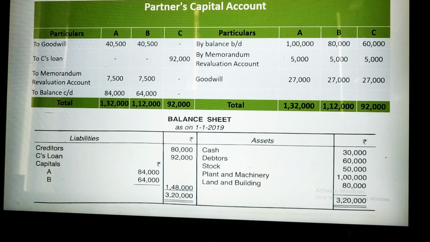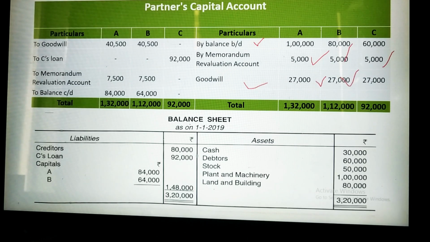Hereafter come to the partners capital account. When you go to the partners capital account, you have to take, as usual, the balance brought down, like rupees 80,000 and 60,000, it is given in the question. Then by memorandum revaluation account, the profit you have distributed, 5,000 and 5,000, you have to add up. Then goodwill 81,000 is given. So this goodwill you also have to write up, 27,000 and 27,000 for all the partners.